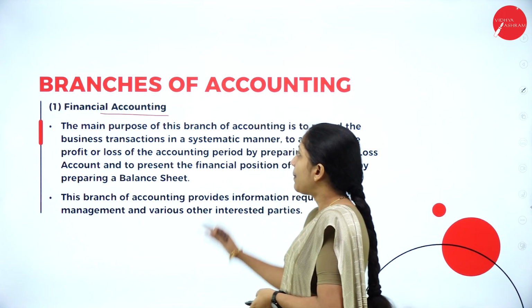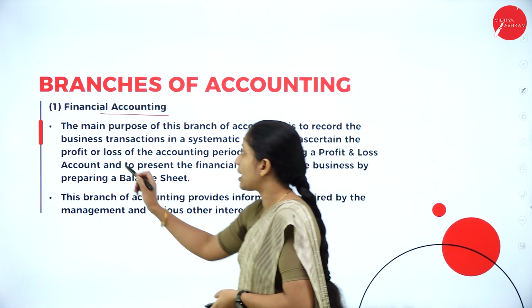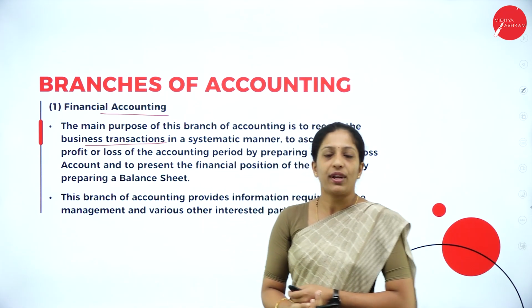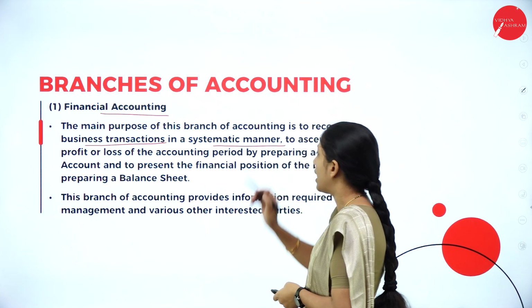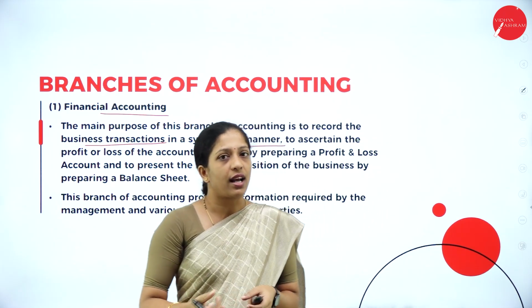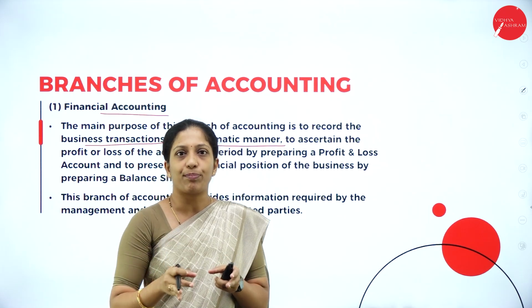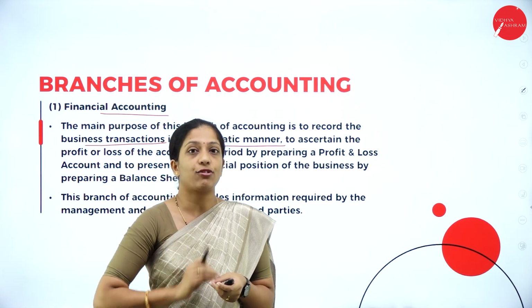The main purpose of this branch of accounting is to record the business transactions. What are we going to do? We will record the business transactions in a systematic manner. What do I mean by systematic manner? We can't record the transactions randomly. There are certain procedures, principles, policies, guidelines to be followed.